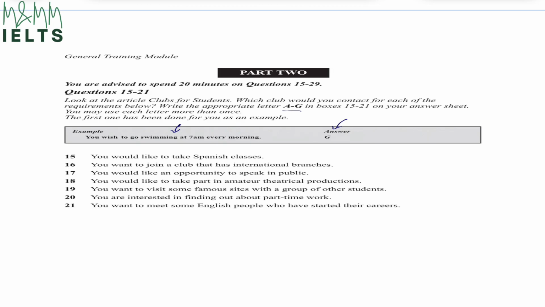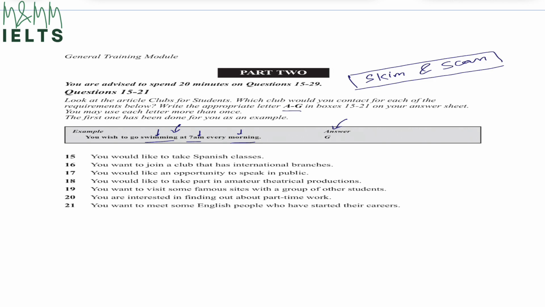So we just need to write down these alphabets A to G in the given spaces in your exam. And they've given us an example where it says, you wish to go swimming at 7 a.m. every morning. Now, the technique that is going to work in this particular topic is skim and scan. This is what I'm going to do, which means that I'm going to take the keywords out of every single question. So for example, in this one, the keywords are swimming, 7 a.m. every morning.